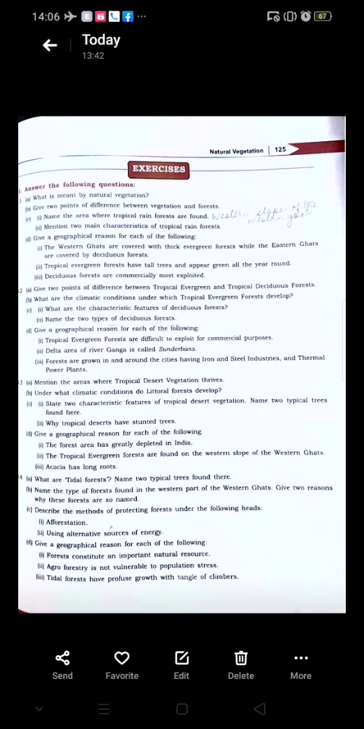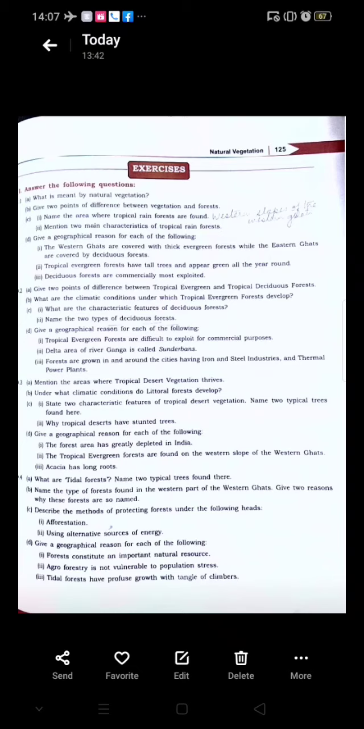Then D2, the tropical evergreen forests are found in the western slopes of the Western Ghats. This question is repeated. This is because the western slopes of the Western Ghats are the windward side, which is receiving more than 250 centimeters of rainfall. And as such, tropical evergreen forests are found.